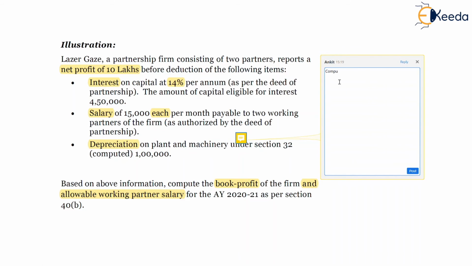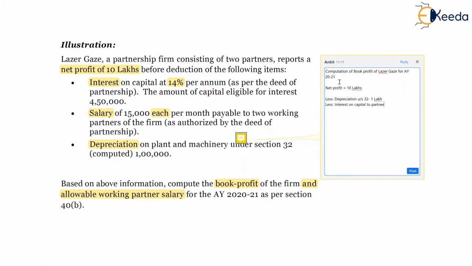Computation of book profit of Laser Gaze for assessment year 2021. Net profit is nothing but 10 lakhs. Then we will have to deduct depreciation under section 32, which has already been computed, which is 1 lakh. Then less, interest on capital to partners.